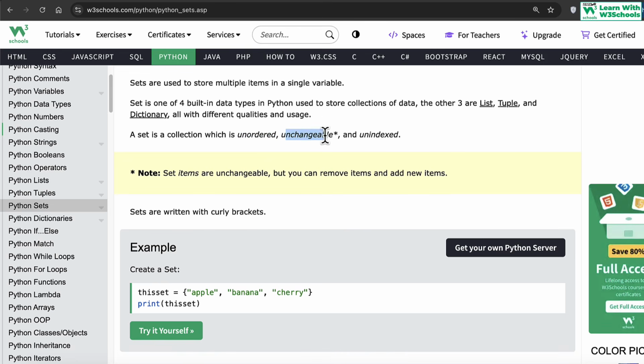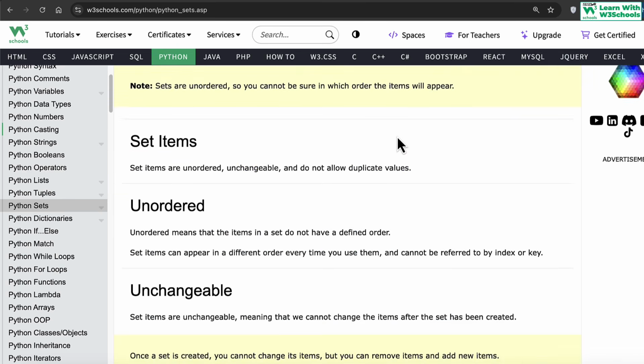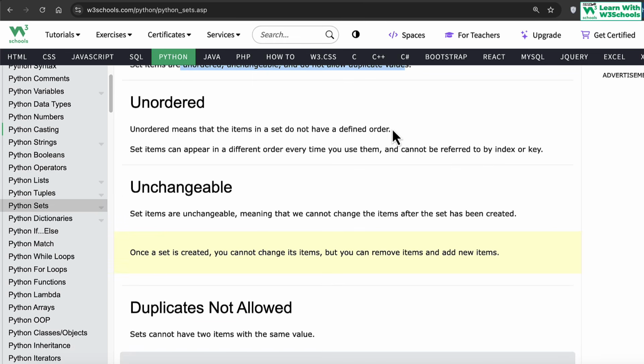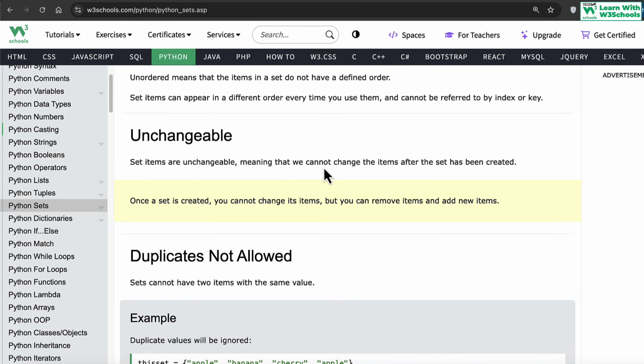Second, it is unchangeable, meaning once you create it, you cannot change it. You have to create a new set. It is unindexed, so there are no 0, 1, 2, 3 index numbers. That's the major thing. So all items are unordered, unchangeable, and do not allow duplicate values. If there are duplicates, they will automatically be removed. Unordered means that items do not have a defined order. Unchangeable again means that you cannot change the items after it has been created.